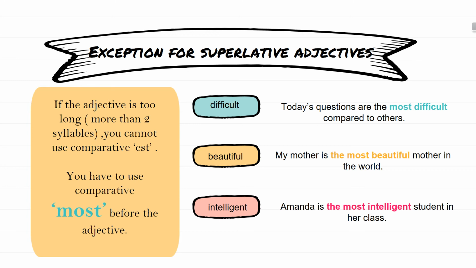You have to use "most" before the adjective. Look at the example. Today's questions are the most difficult compared to others. My mother is the most beautiful mother in the world. Amanda is the most intelligent student in her class.